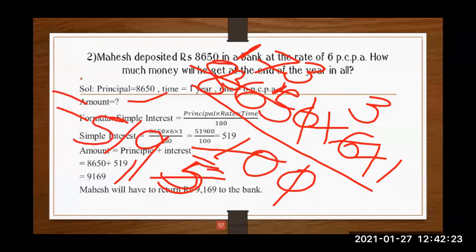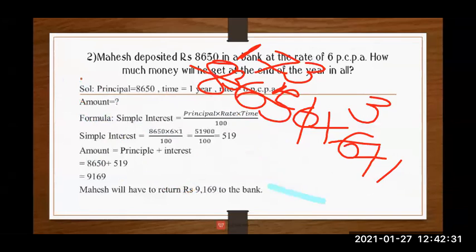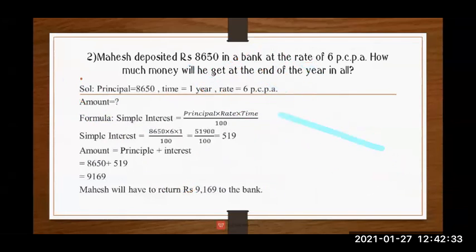See, this method we can do. We can do this cutting method also, or else I have shown here another method also. You can see over here what I have done. Another method is what? I have multiplied 8,650 by 6. As I multiply 8,650 by 6, what did I get?